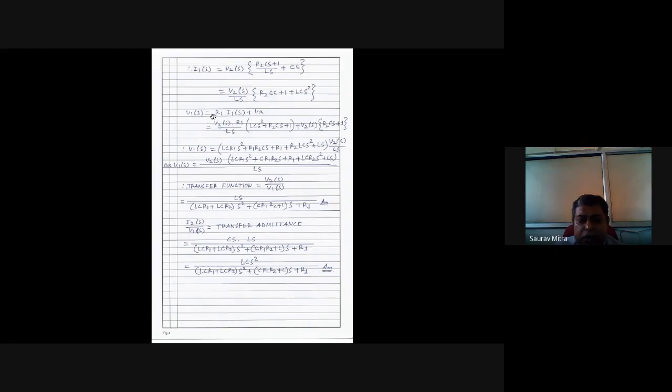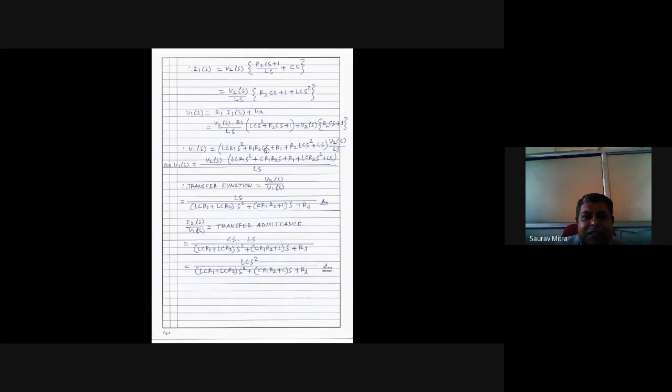Finally, V1S is equal to, can you tell me what V1S is equal to? Kirchhoff's law. How much is the current I1 flowing through R1? I1 into R1, very good, plus VA. Can I say that V1S is equal to I1 into R1 plus VA? VA is the voltage across LS.